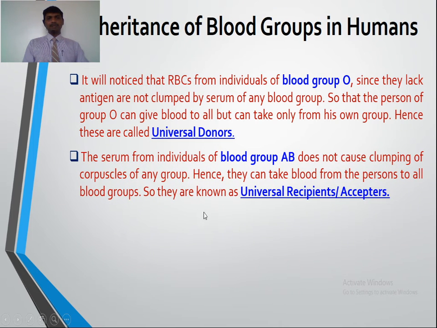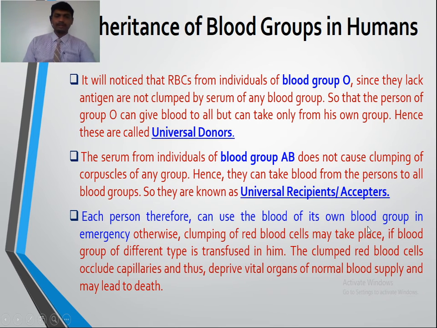Similarly, the serum from individuals of blood group AB does not cause clumping of corpuscles of any group, hence they can take blood from persons of all blood groups, so they are known as universal recipients or acceptors. Each person can use the blood of their own blood group in an emergency, otherwise clumping of red blood cells may take place.